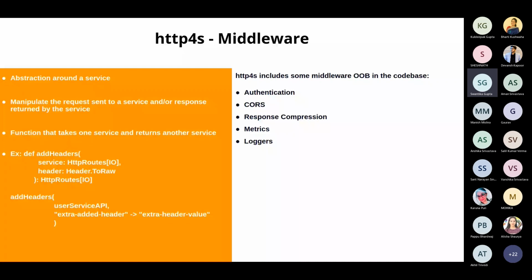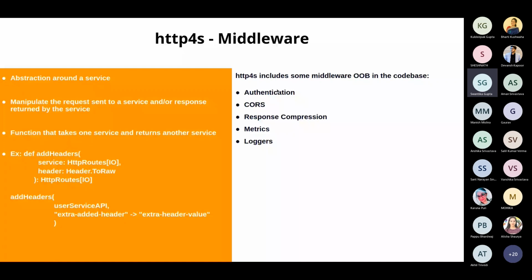Right, so I'll show you the demonstration for this one as well, but let's take an example here: this is an add headers middleware which takes in a service as an input, that is HTTP routes, and returns HTTP routes. Okay, and for calling this add headers, I'm just passing my API here, and whatever new headers I want to add, I'm passing here. Right, so this is something of a custom type, but there are certain middlewares that are provided out of the box in the HTTP4s core code base itself.